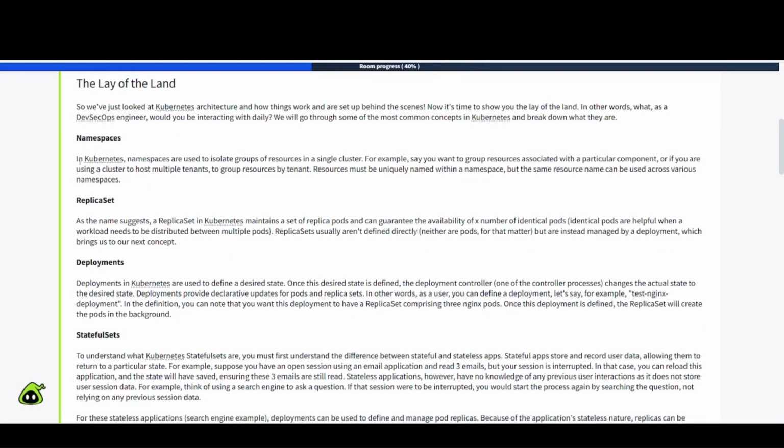So we have namespaces, and Kubernetes namespaces are used to isolate groups of resources in a single cluster. For example, say you want to group resources associated with a particular component, or if you are using a cluster to host multiple tenants, to group resources by tenant. Resources must be uniquely named within a namespace, but the same resource name can be used across various namespaces.